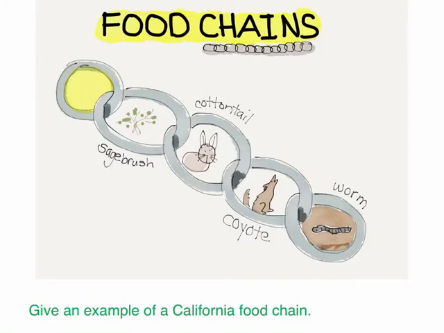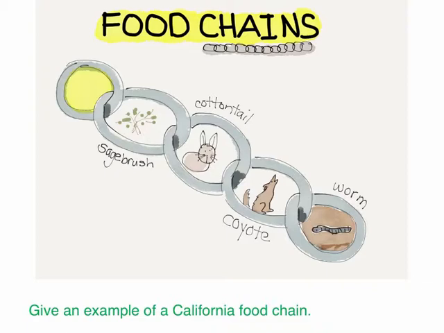Here's my example of a food chain. This example is from the California desert. So in the first stage we have the sun, which is producing energy, which helps the sagebrush to grow. The sagebrush is the producer.